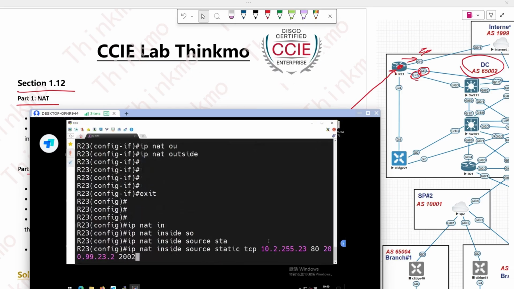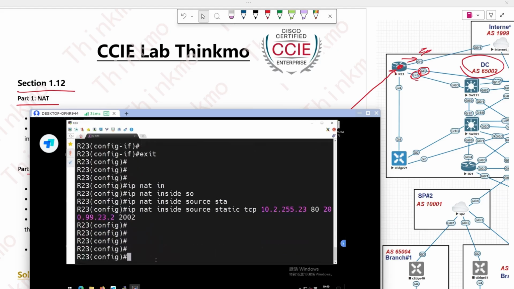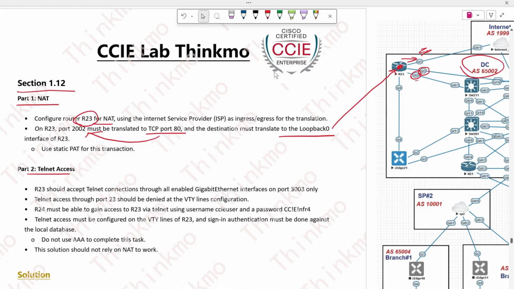So my internal traffic on port 80 is translated to the external address, which is the public IP address, and its port is 2002. All right, that's all configured, and this requirement is fulfilled. So what's the next requirement?